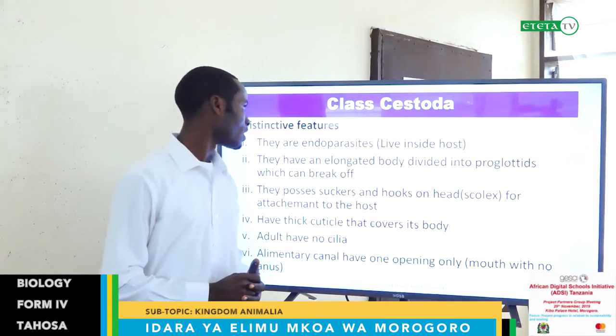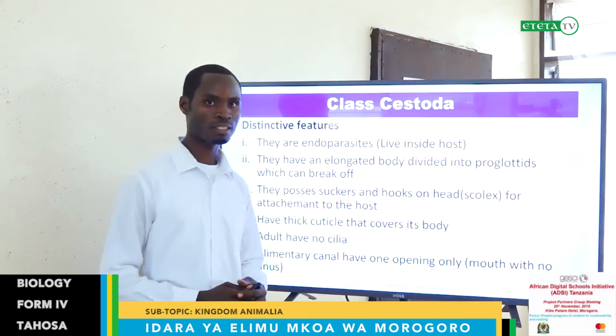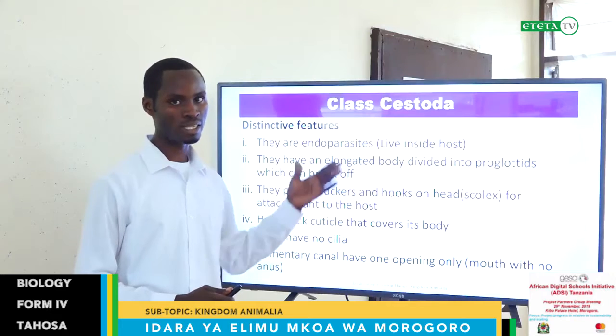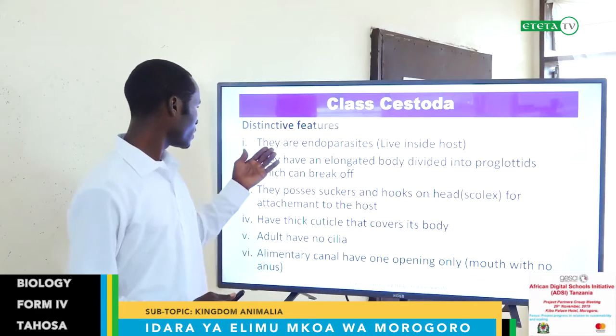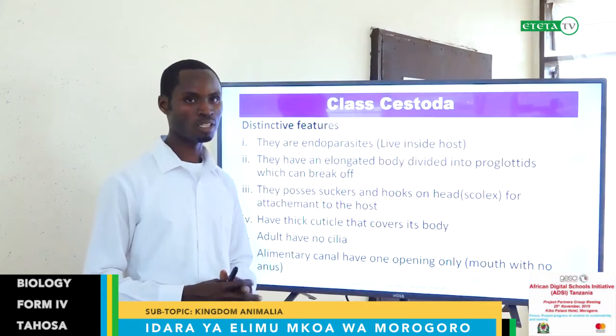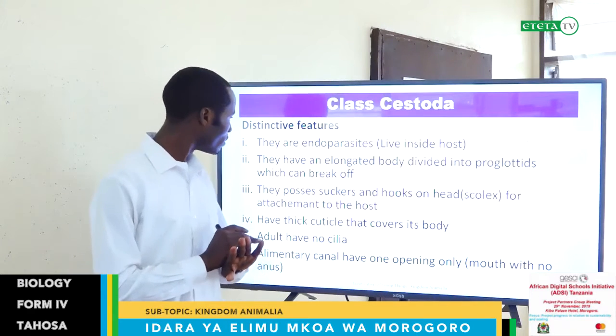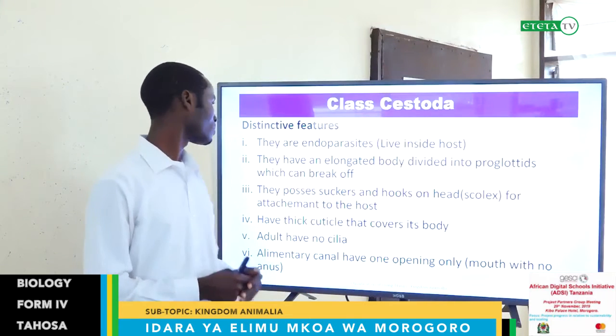The distinctive features of Cestoda. This is another class, I think the last one among the 3 classes in phylum Platyhelminthes. Distinctive features: they are endoparasites, they live inside the host.